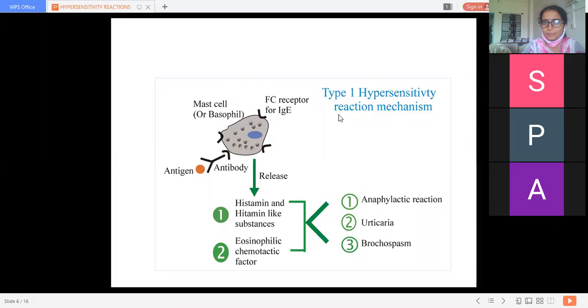These are the antigen antibody complexes. They get attached with the help of Fc receptors. This is the Fc fragment, and these are the Fc receptors on the mast cell or basophils.